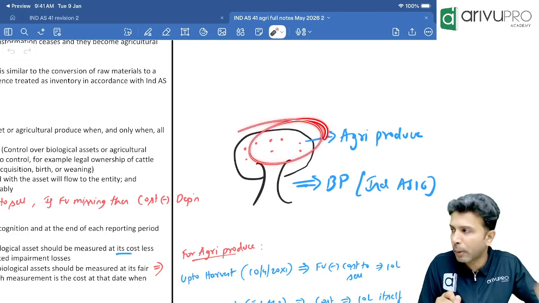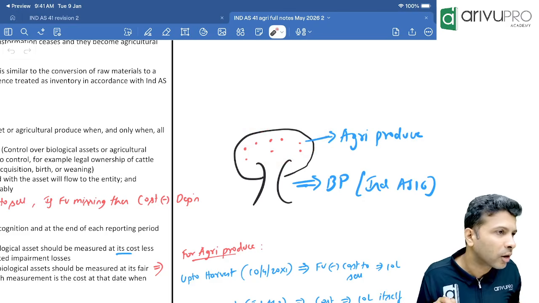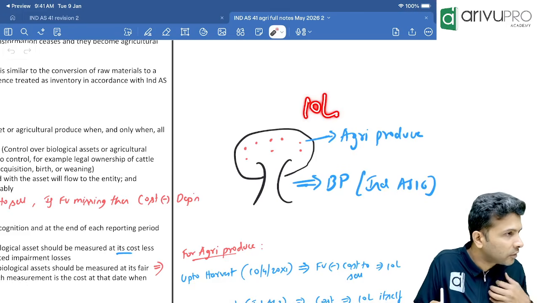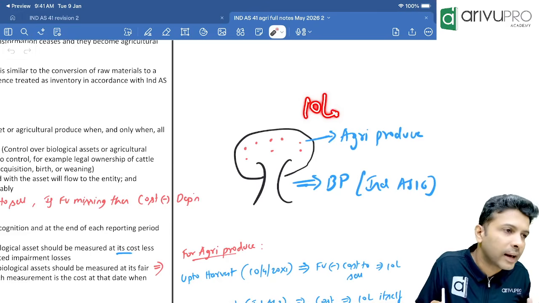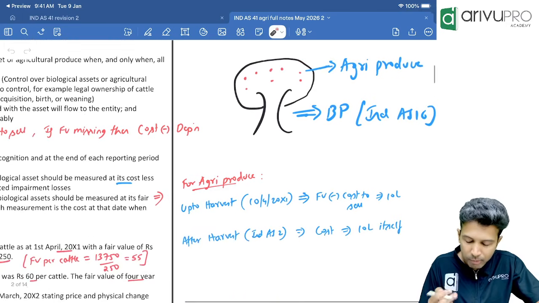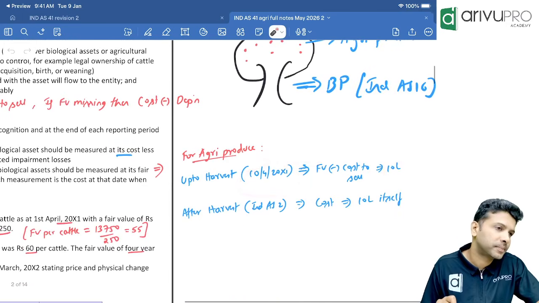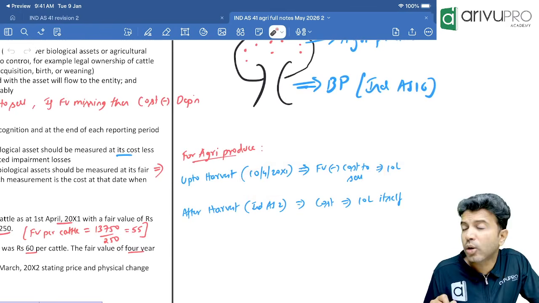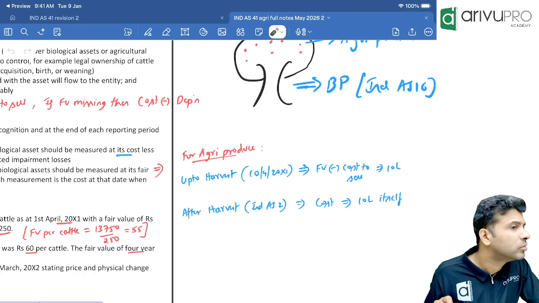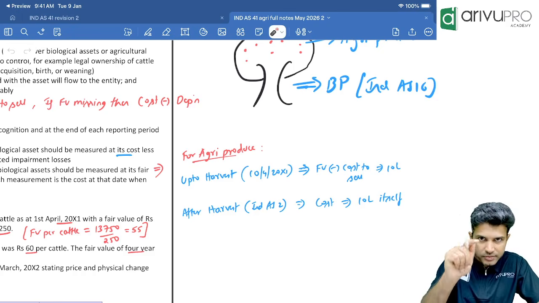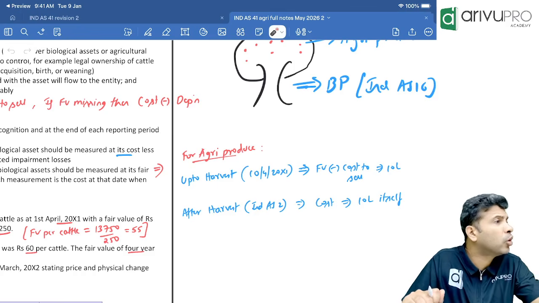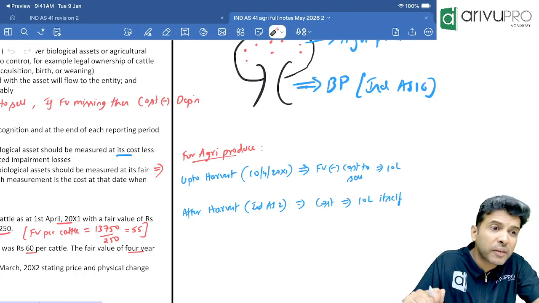So suppose before plucking the mangoes, that only we call it as harvesting, let's say all this mango value is 10 lakh. The fair value of all these mangoes is how much? 10 lakh. Now till the time you harvest, mangoes will be shown in your books at what value? 10 lakh itself. Correct? After you harvest, will you apply Ind AS 41 or Ind AS 2? Ind AS 2. But for Ind AS 2 valuation, you need two components. What are those? Cost or NRV, whichever is lower.